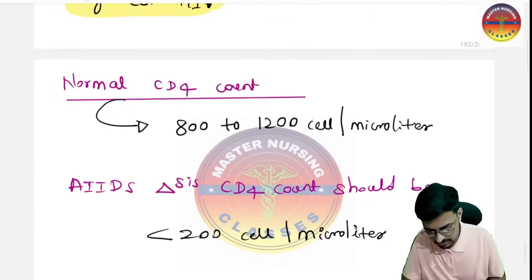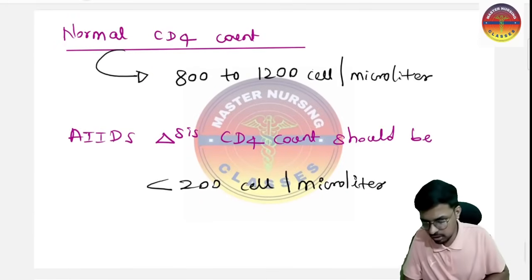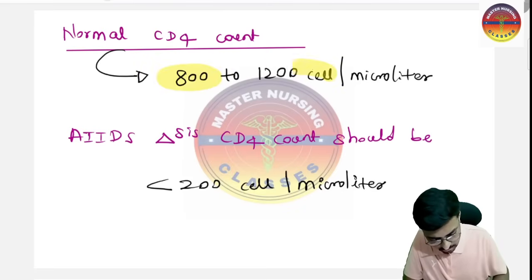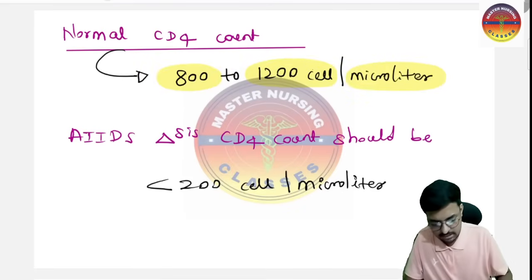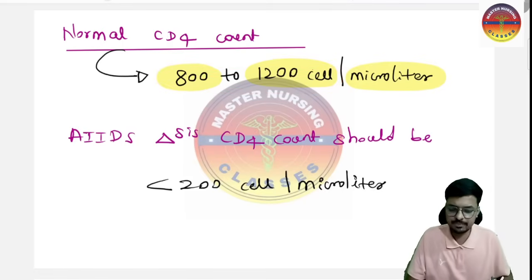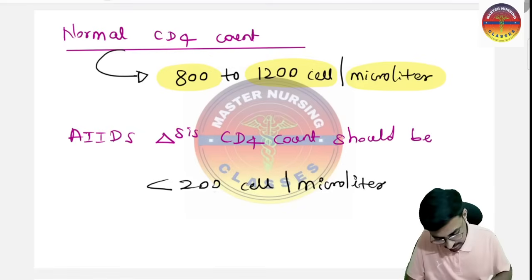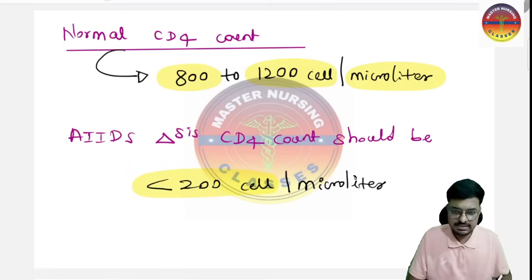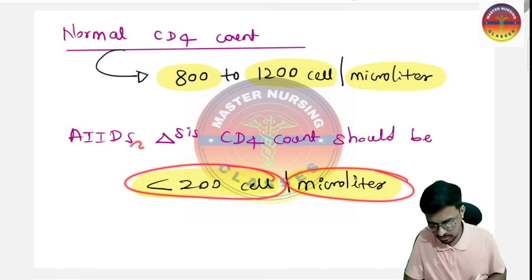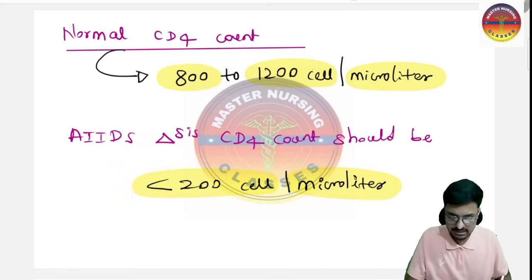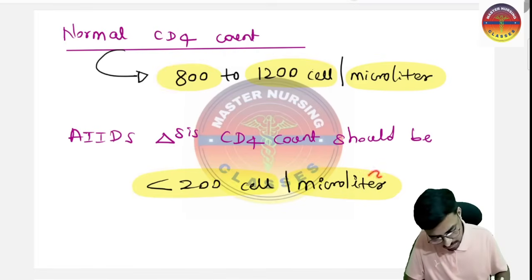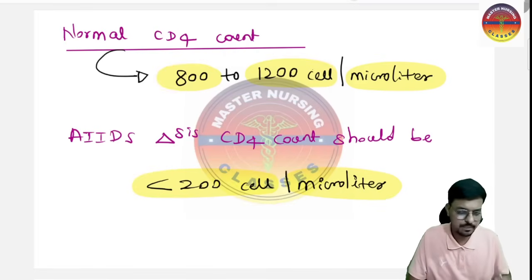Okay, next come some very important points. What is the normal CD4 count? The normal CD4 count is 800 to 1200 cells per microliter. This is important for the exam, so please keep it in your mind. Sir, to diagnose AIDS, what is the level of CD4 count? It is less than 200 cells per microliter. If the CD4 count is less than 200 per microliter, this is called a case of AIDS.